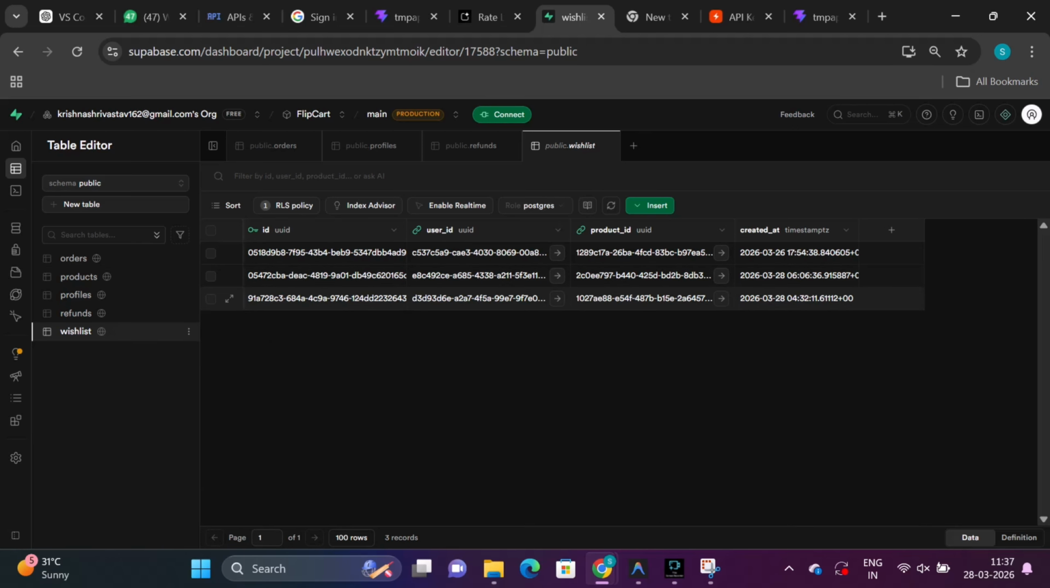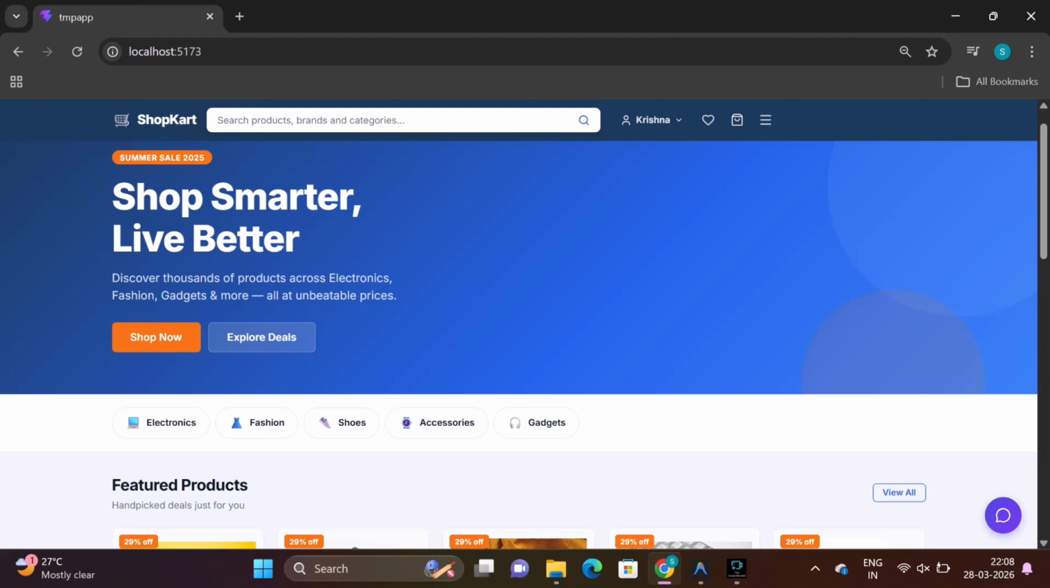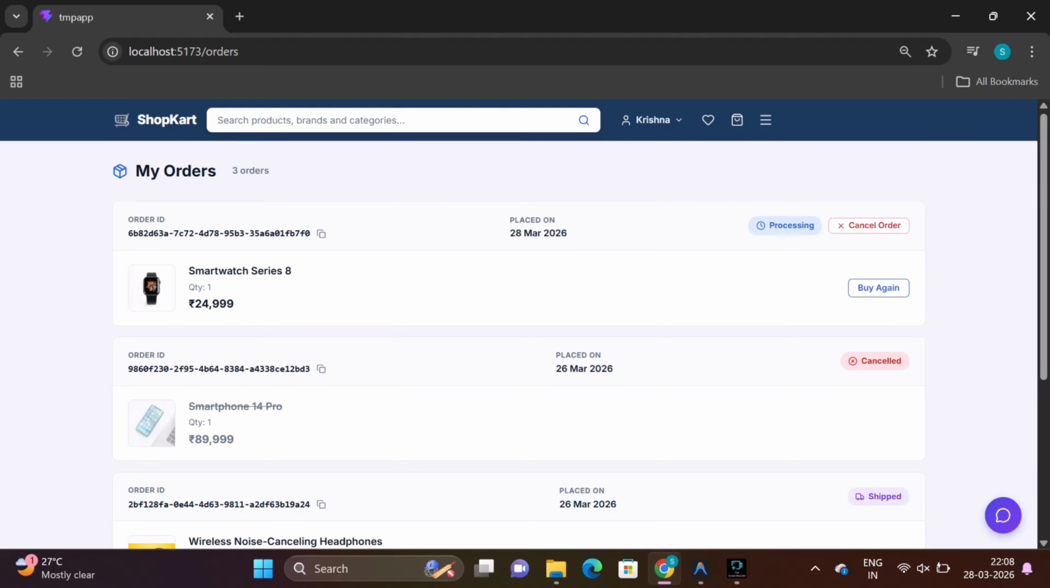We even have a wishlist table. So whatever we have in the wishlist, according to the user ID and product ID, it is saved there. So let's now move on to different test cases to see if my chatbot is working correctly.